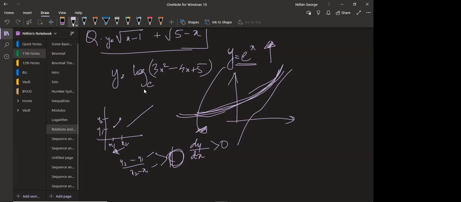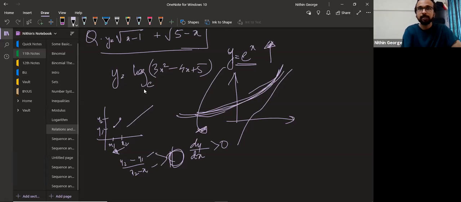Whenever I get dy by dx greater than 0 for all the values in the domain, for all the values of x, it means the function is always increasing. That's the only meaning here. Got it? So you have y equal to e power x. I'll differentiate this, dy by dx. What will I get? I'll still get e power x.